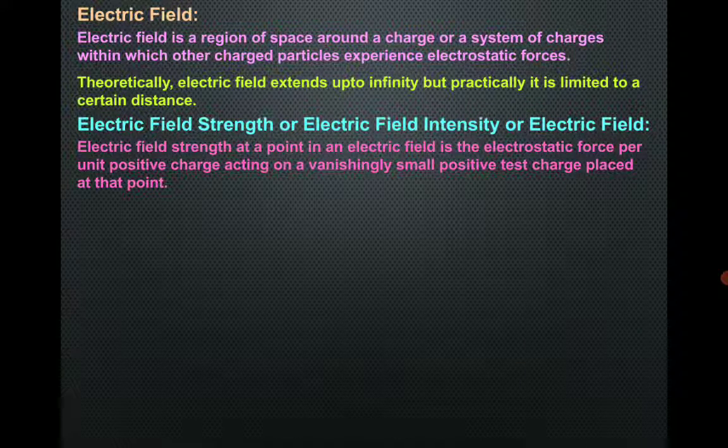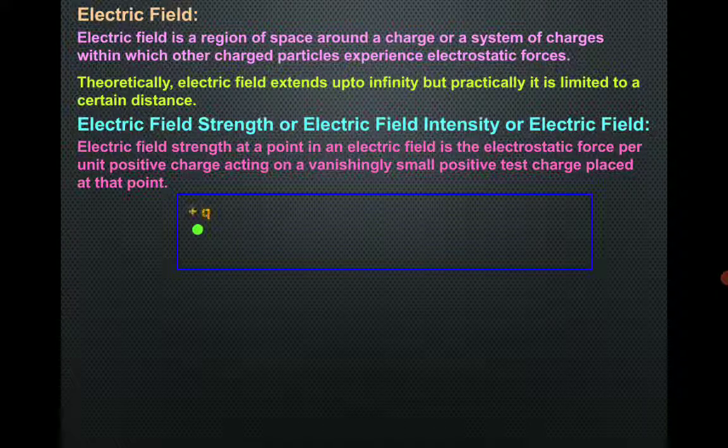Electric field strength at a point in an electric field is the electrostatic force per unit positive charge, or per unit test charge, acting on a vanishingly small positive test charge placed at that point. So the force per unit test charge experienced by that test charge placed in the electric field of a given charge, that measurement of force is called electric field intensity or electric field strength.